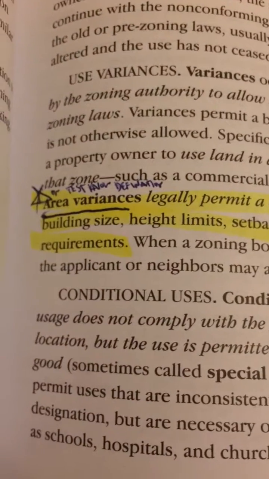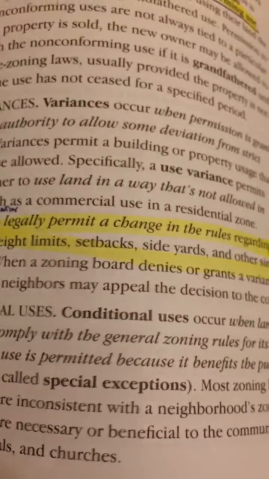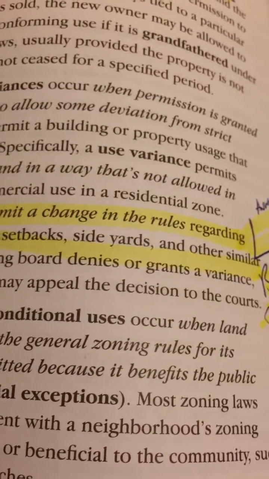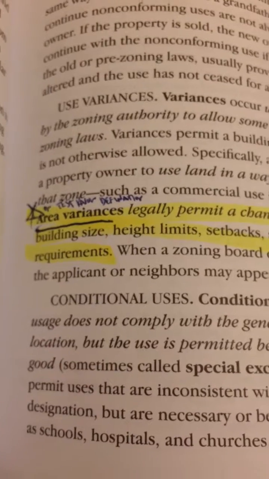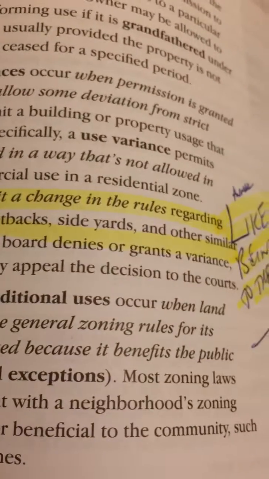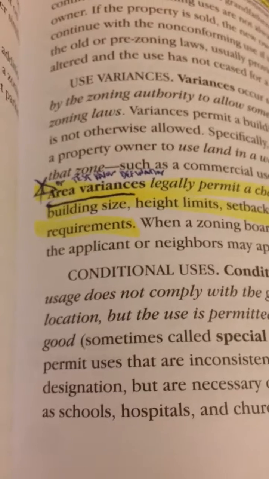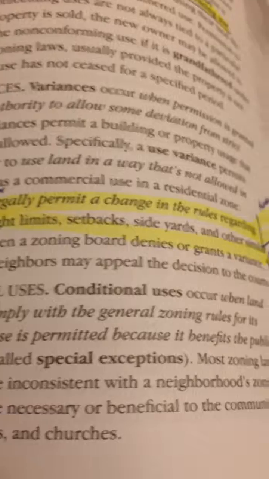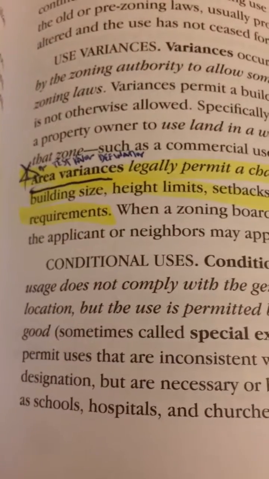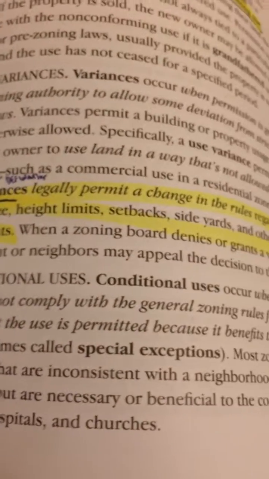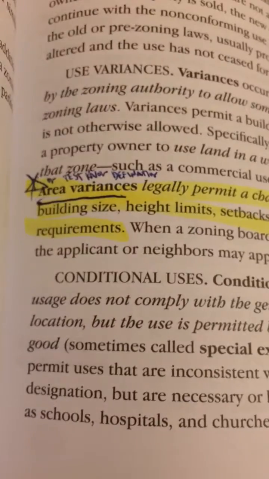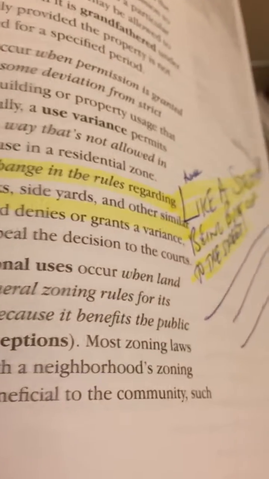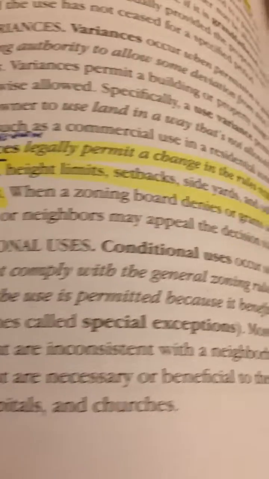Conditional uses. Conditional uses occur when land usage does not comply with the general zoning rules for its location, but the use is permitted because it benefits the public good, sometimes called special exemptions. Most zoning laws permit uses that are inconsistent with a neighborhood zoning designation, but are necessary or beneficial to the community, such as schools, hospitals, and churches.